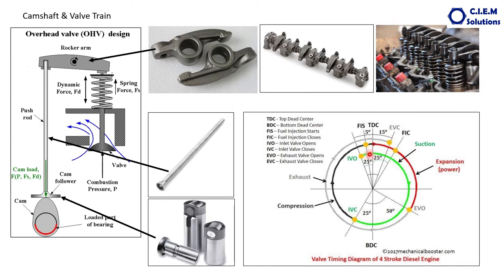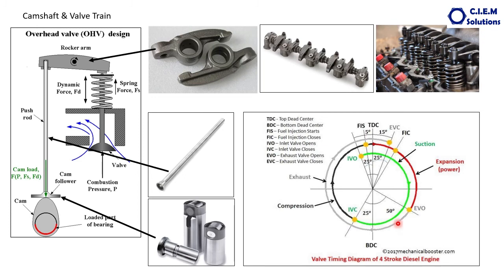Now let us look at this here. The exhaust valve is closed, and further during the power stroke, from TDC to BDC, here, before the piston reaches BDC, that is before the end of the power stroke, the exhaust valve is opened here. That is 50 degrees before the end of the power stroke, or 50 degrees ahead of the beginning of the exhaust stroke. Here the power stroke ends, and from here the exhaust stroke begins.